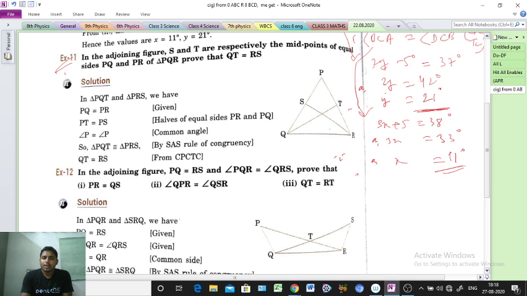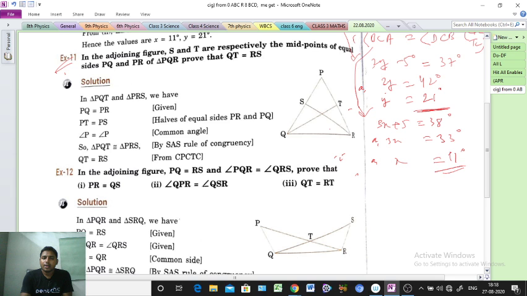See, so we need here what? Two triangles. We are getting two triangles: from triangle PQT and triangle PRS we get. Same way we have to prove what, sir? Congruency. And if we prove congruency, the two sides, QT and RS, will be equal.